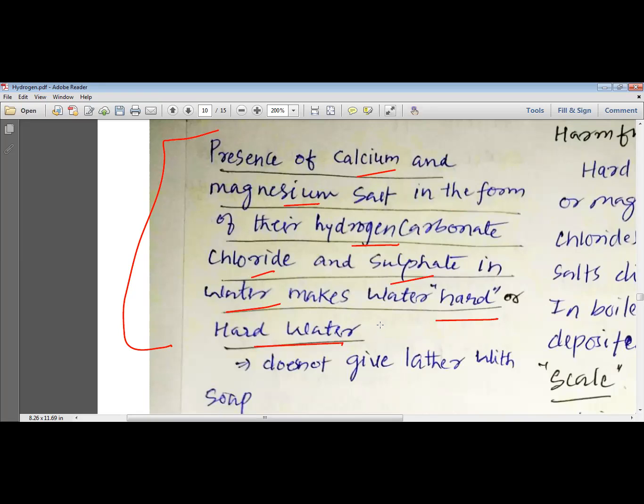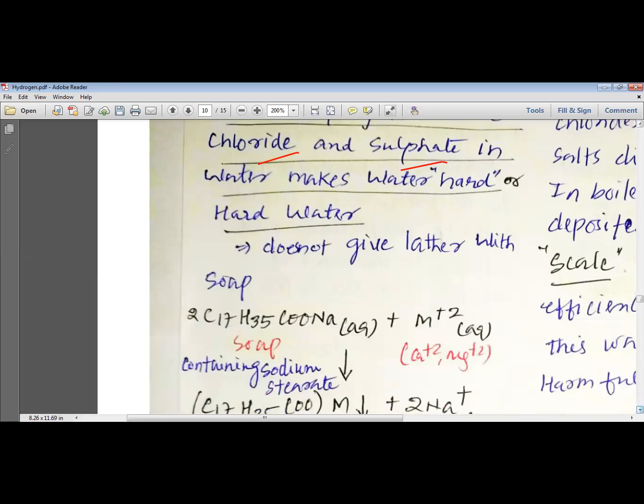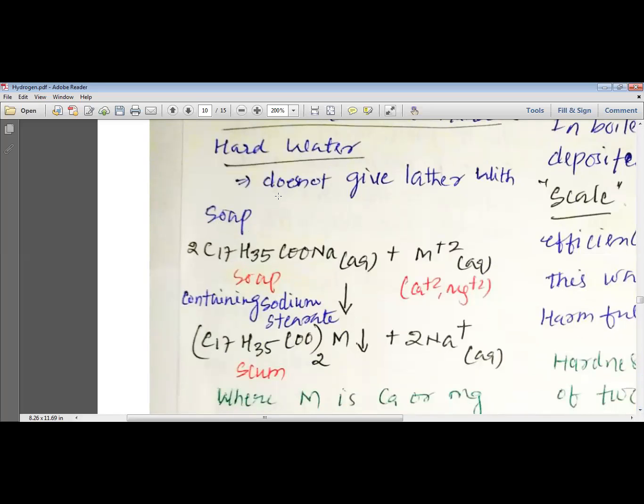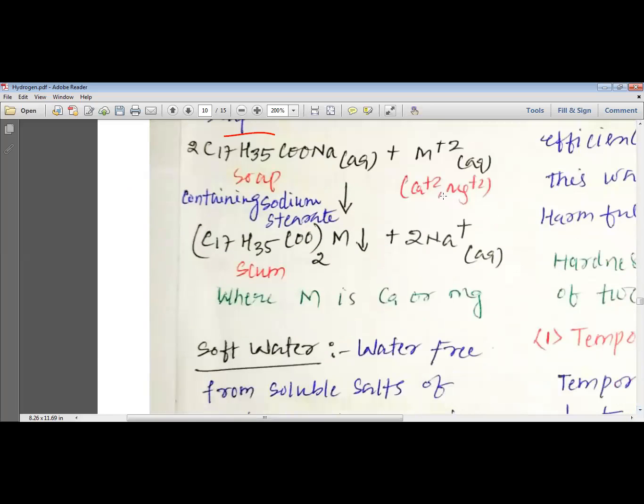Please remember, my dear students, if the salts of calcium and magnesium, whether hydrogen carbonate, chloride or sulfate salts, any one of them at least, or all of them, or more than one salt, remain present in the water, this water behaves like hard water and it has some different properties. Let us study the properties of hard water and how we can make hard water into soft water. This hard water does not give lather with soaps. So you can see that this hard water, which contains calcium and magnesium salts, reacts with the soap.